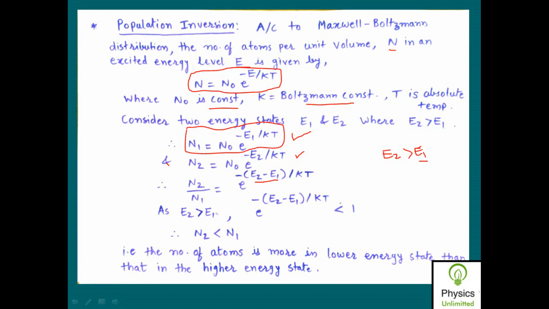So as E2 is greater than E1, e raised to power minus of E2 minus E1 upon kT should be less than 1. So as this factor is less than 1, this N2 is less than N1.